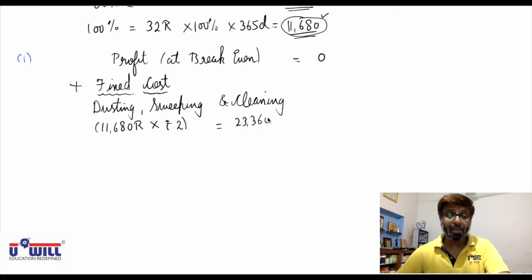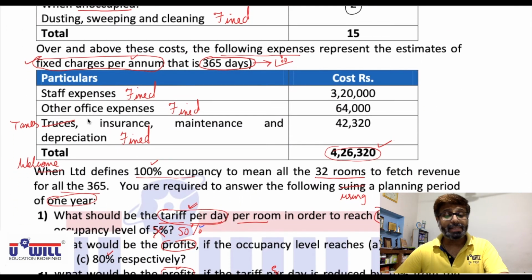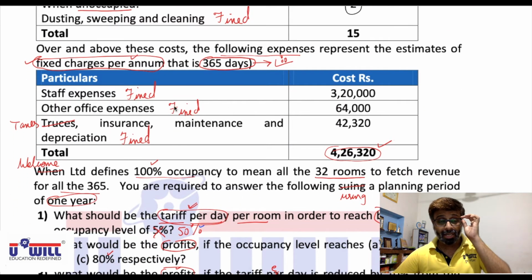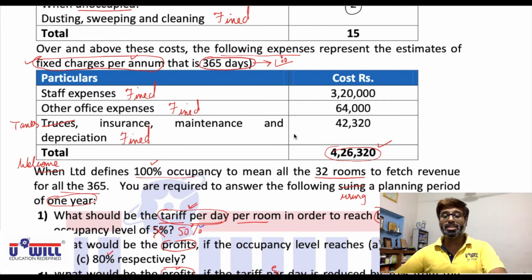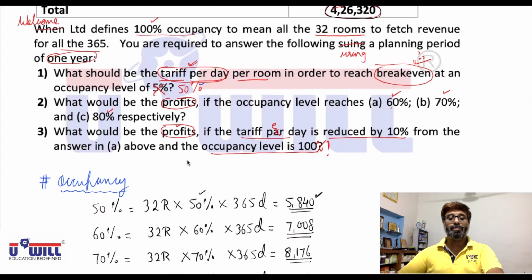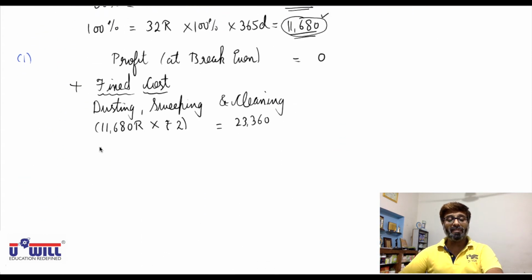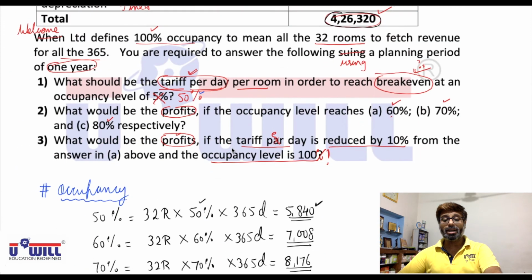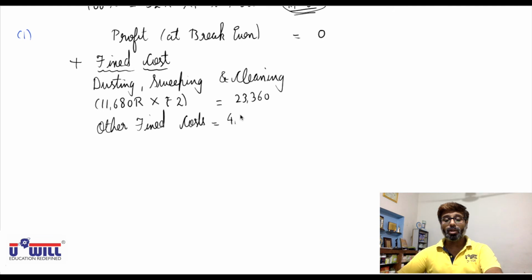23,360. Further we have staff expenses 3,20,000, other office expenses 64,000, taxes, insurance, maintenance and depreciation 42,320. We can directly add these: 4,26,320. So write down other fixed costs. Instead of recording all the 3 separately, other fixed costs or expenses, 4,26,320.